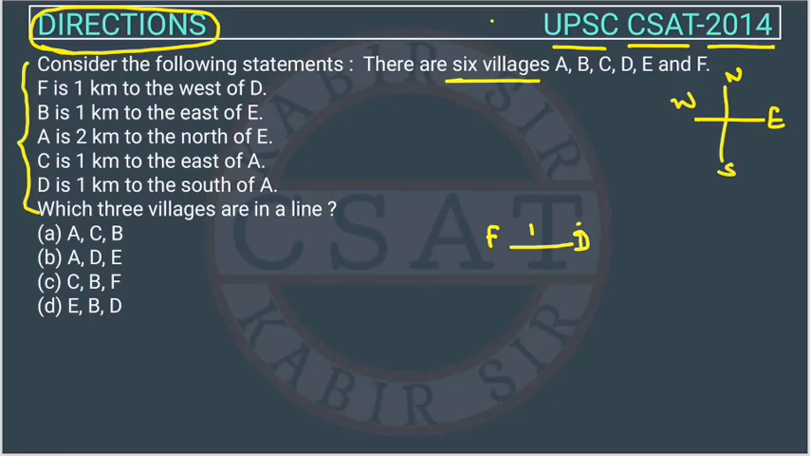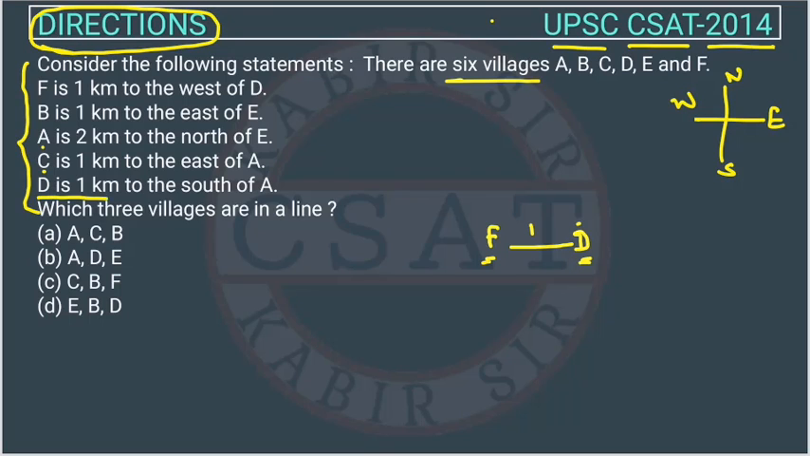Now we have to find a statement which is using F or D as a reference point. See here, in the second statement they have given B is 1 kilometer to the east of E. We don't know E, because we started with the first statement. So I want a statement which is using F or D as a reference point. Here they are using B and E. In the third statement also they are using A and E, so it is also not useful for us right now. And in this, C is 1 kilometer to the east of A. This statement is also not useful because I need a statement which is using F or D as a reference point, because we have not drawn the other points.